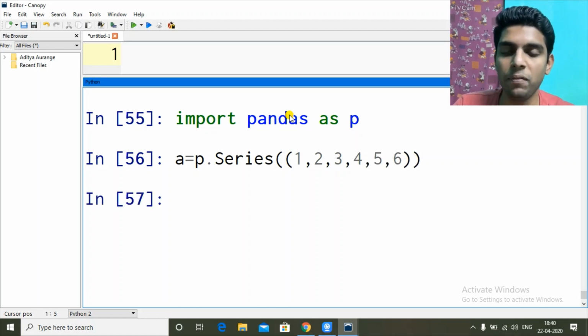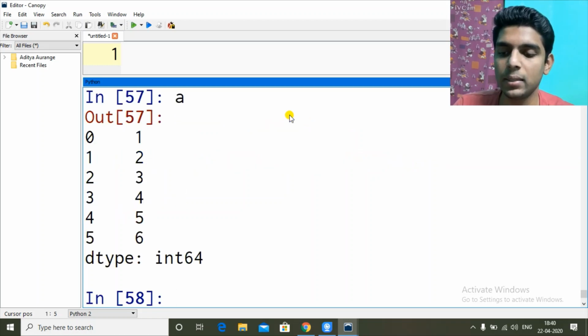So now I've created my first series. Let's see what a is. Now you see two columns here. The one which starts with 0, 1, 2, 3, 4 till 5 is the index. Now we have seen index in NumPy also. In a NumPy array, when we display the array, we don't see the index part, only the data part. But in series and data frame, we will see indexes also. So the first column is index and the second column is the data which we passed.